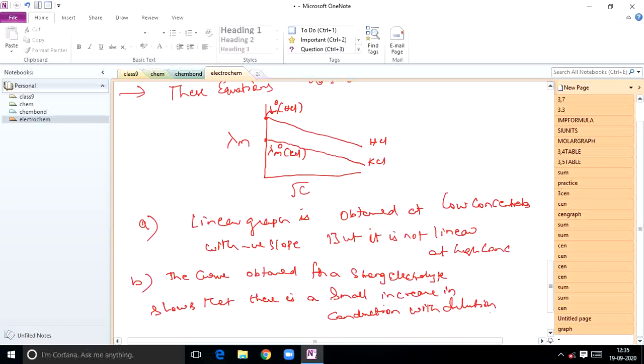Dilution increases means concentration is decreasing.